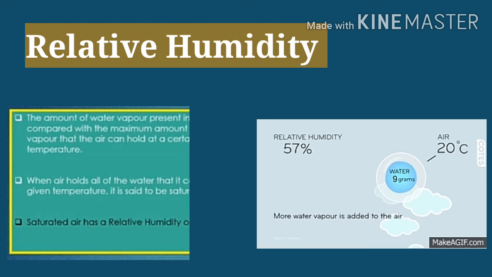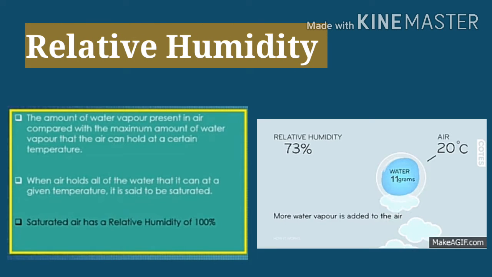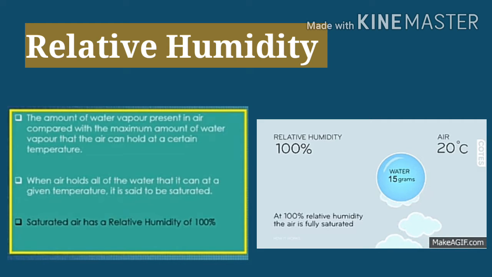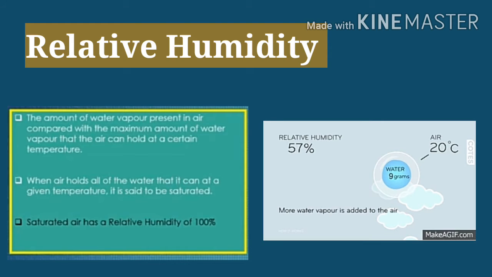So students, let's see what is relative humidity. The amount of water vapor present in the air can be expressed as a percentage of the amount needed for saturation at the same temperature. It is called its relative humidity. So the change in the temperature of the air leads to change in the moisture holding capacity of the air. This thus leads to changes in the relative humidity of the air.